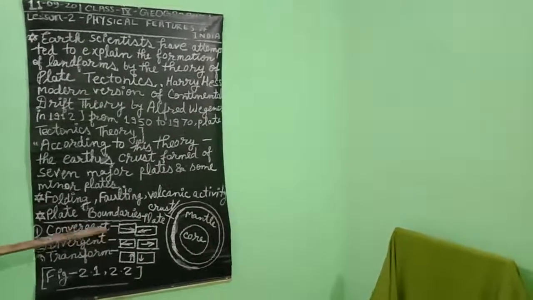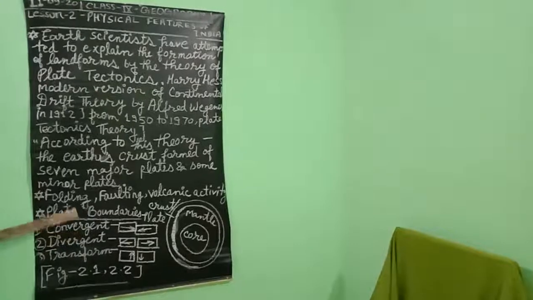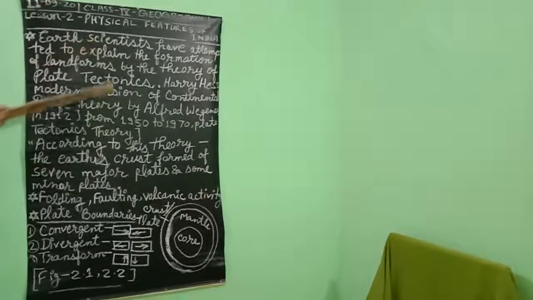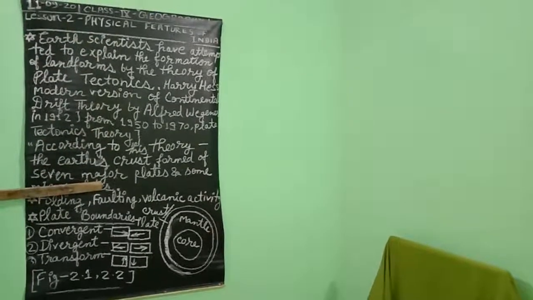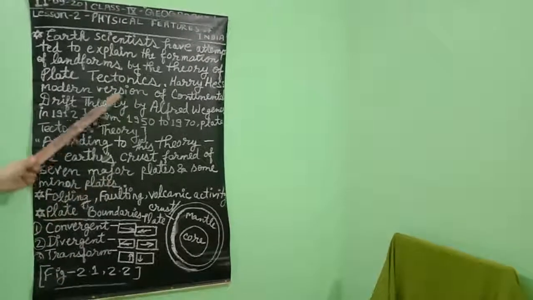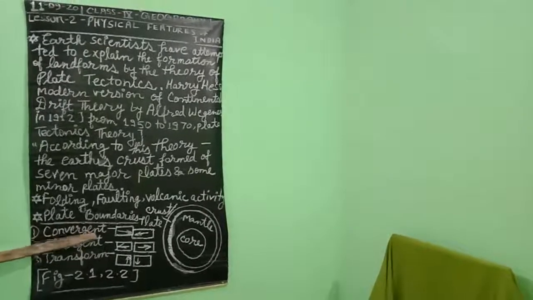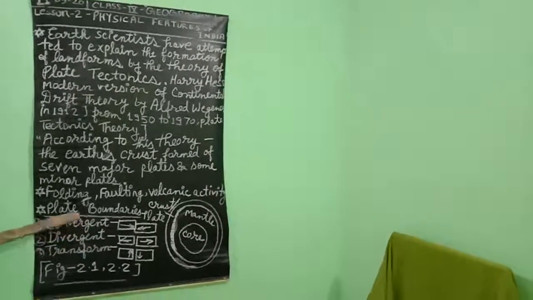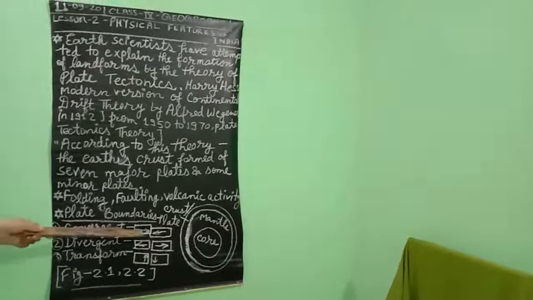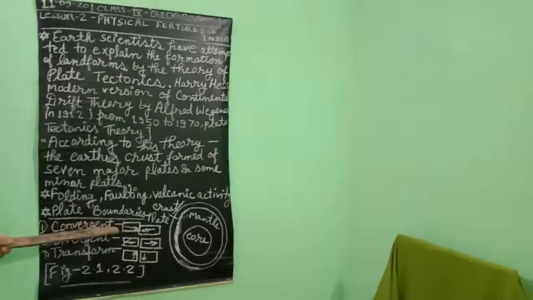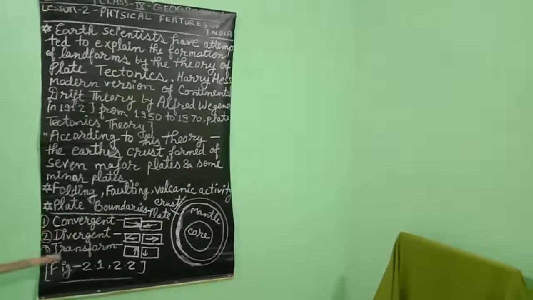In which area do convergent plate boundaries occur? In the Himalaya region. It means that the Eurasian plate is moving in the southwest direction, and the Indian plate is moving to the northeast direction, and that's why so many earthquakes occur in that area. The Himalaya belt is the result of the convergent plate boundary on our earth's surface. Okay.